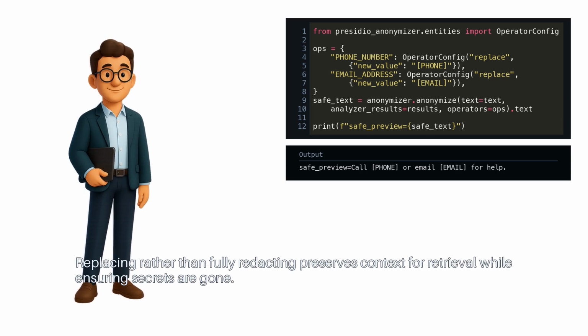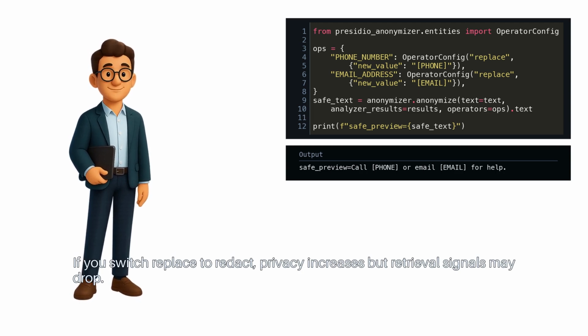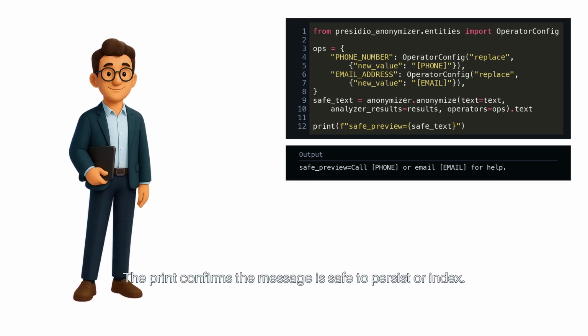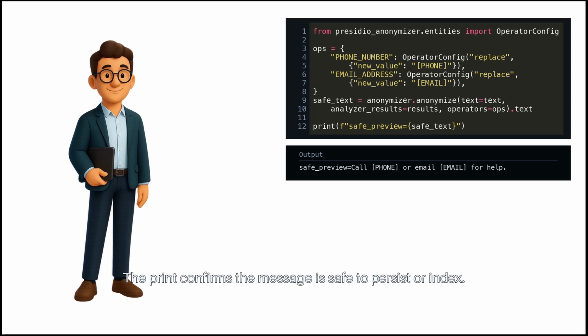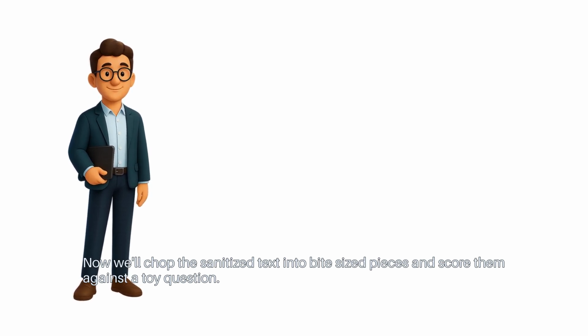Replacing rather than fully redacting preserves context for retrieval while ensuring secrets are gone. If you switch replace to redact, privacy increases, but retrieval signals may drop. The print confirms the message is safe to persist or index. Now we'll chop the sanitized text into bite-sized pieces and score them against a toy question.